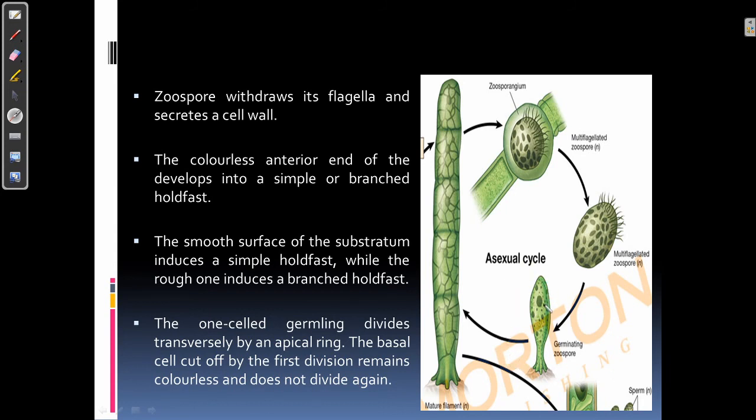Then this one-cell germling, as it has not yet undergone division, will now undergo transverse division in the same manner which we have already discussed, followed by further divisions which lead to the formation of a multicellular unbranched filament. So this is how the asexual zoospores form a new plant.